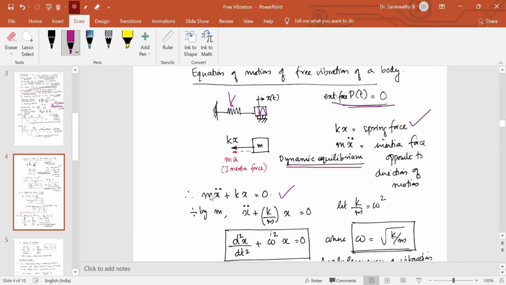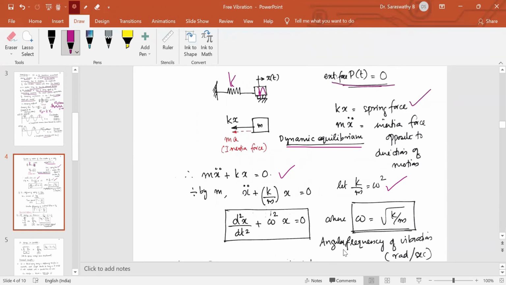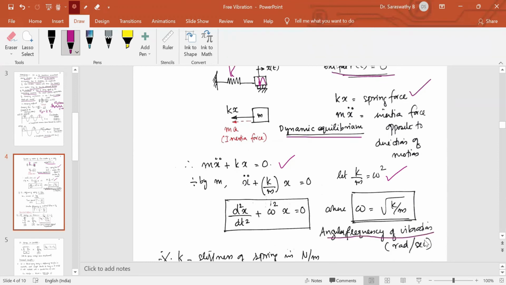Let us divide this entire expression by m. So x double dot plus k by m into x is equal to 0. K is the stiffness, m is the mass. K by m is defined as omega square. So d square x by dt square plus omega square x is equal to 0. So omega is root of k by m, which is called the angular frequency of vibration in radians per second. So d square x by dt square plus omega square x is equal to 0 is the equation of motion of simple harmonic motion.